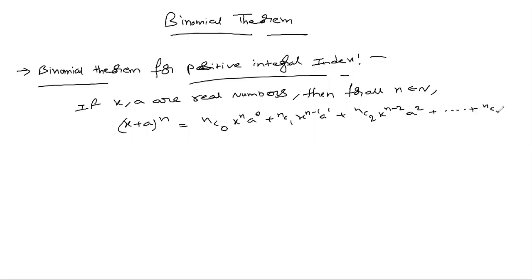Last term will be nCn x power 0 a power n.